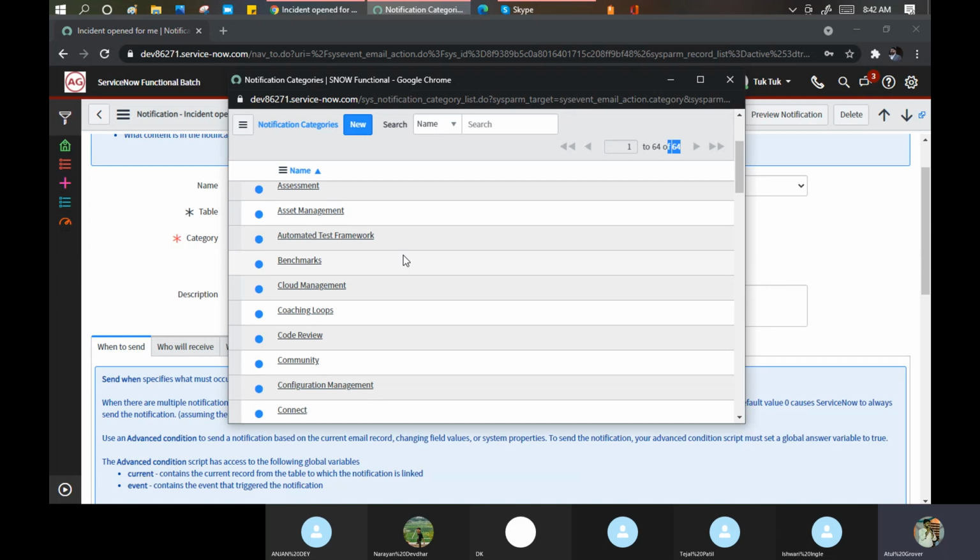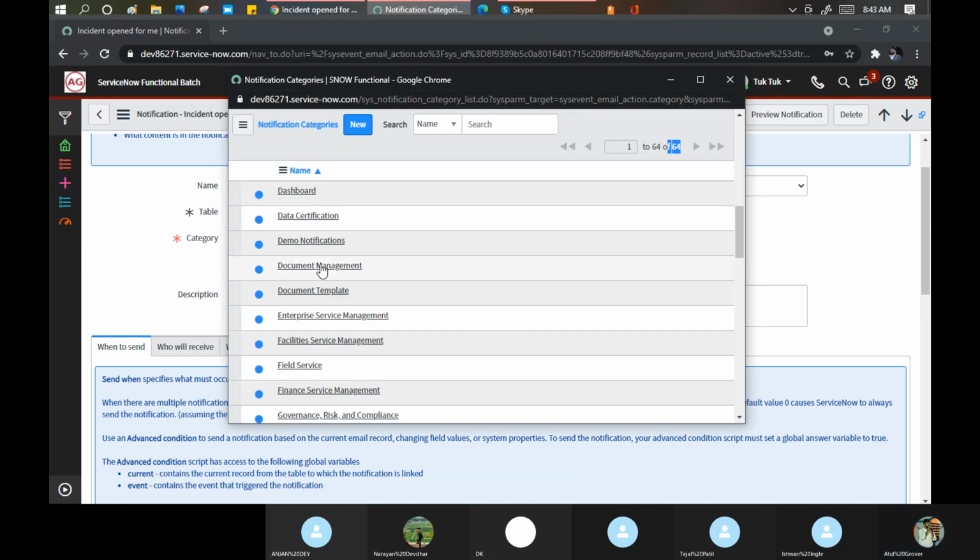But if I go a little up, project management, Prince 2, PMP, these are project management. That is one of the categories available here. So a number of categories is given by ServiceNow.